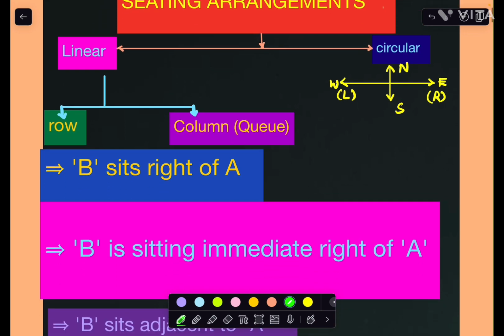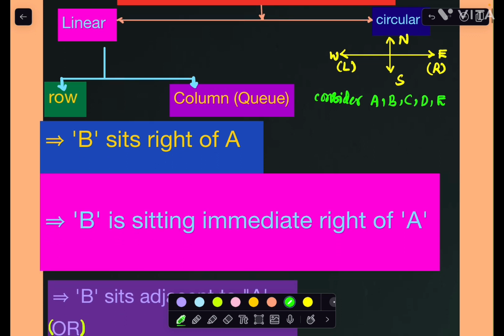Now let us consider 5 persons, A B C D E. Direction is not mentioned, so they are facing north. And B is to the right of A.